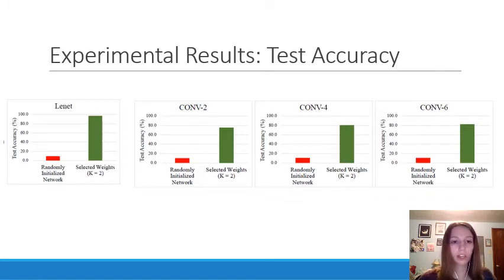And this first figure shows the Linné network, which was trained on the MNIST data. The other 3 were trained on the CIFAR 10 dataset. And all of the results are pretty comparable in how much the slot machine method improved the test accuracy. But you can see that that Linné method does have the highest test accuracy over the other 3.